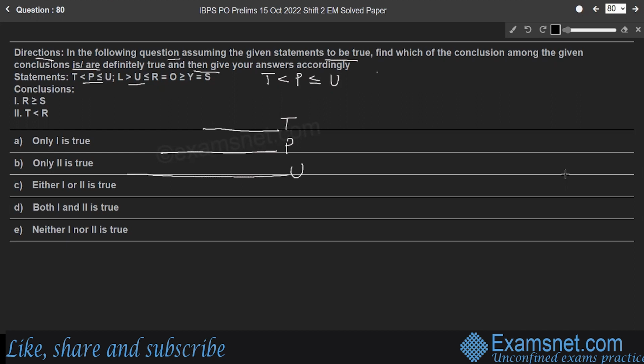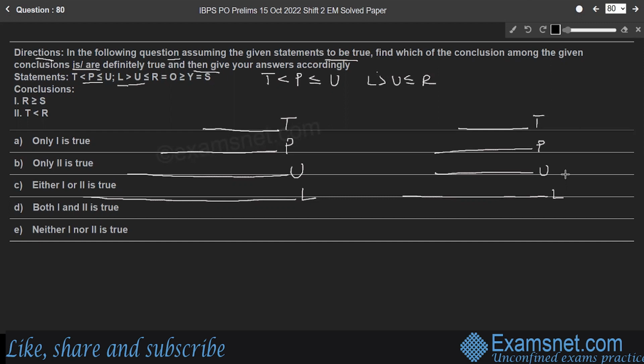Therefore, we have another case. T is less than P, and P is equal to U. The next part is L greater than U. So there is a greater line L, greater than U. In the second case also, L is greater than U. Next part, U is less than or equal to R. So here there is a line R which is greater than U also.